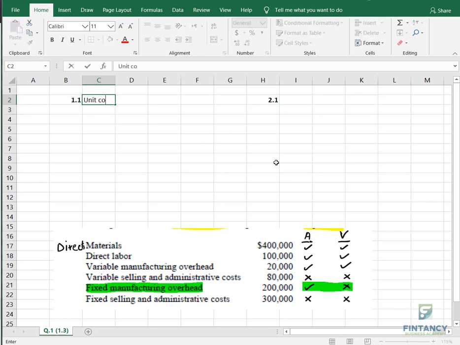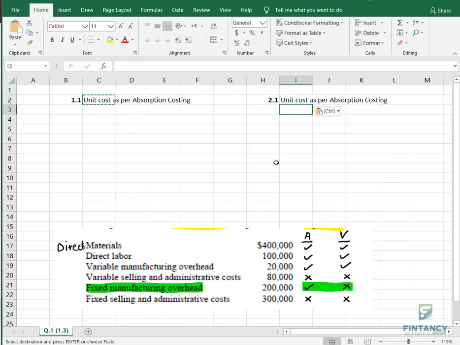Every time make headings. Tell the examiner that you are calculating unit cost as per absorption costing. Presentation is very important in the exam. By the way, I hope you remember Excel sheets are not in the exam as of now. They will give you a notepad and you have to write on the notepad. For every requirement there will be a new notepad. You will write your answer, then press next, go to the next notepad screen and write the second answer like this.